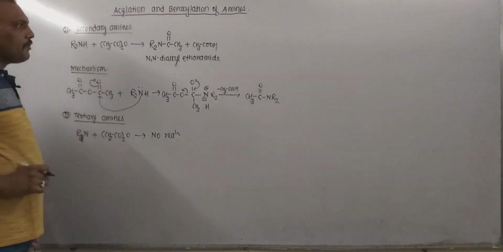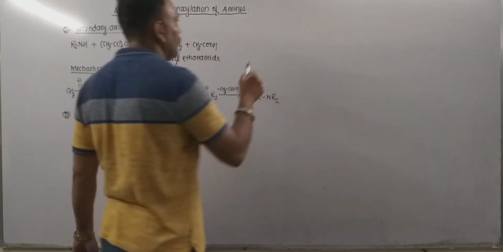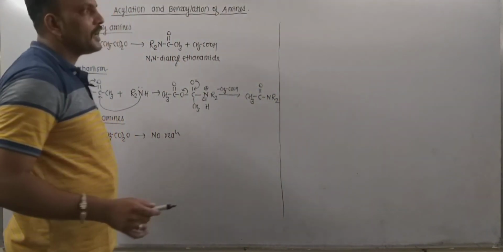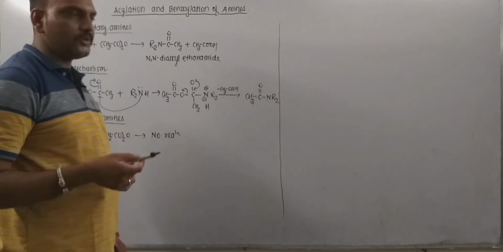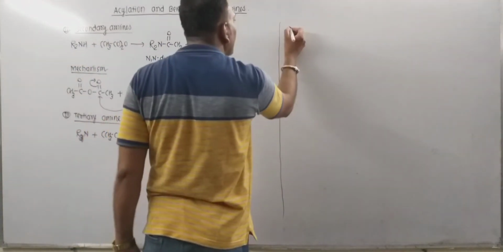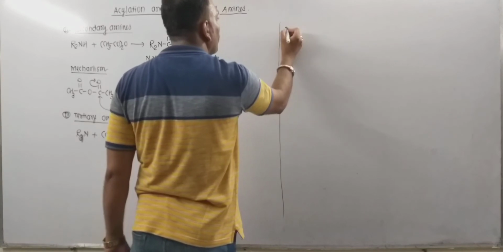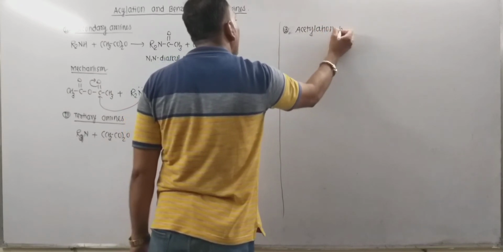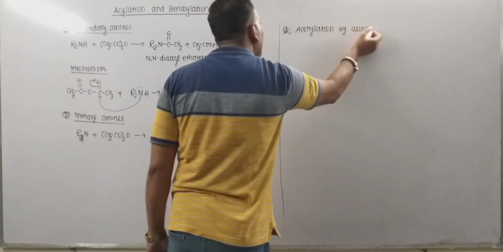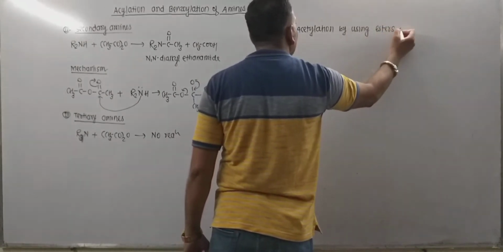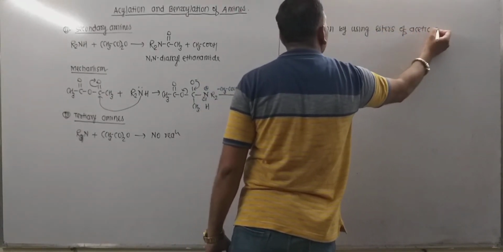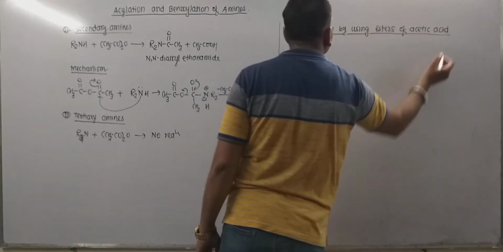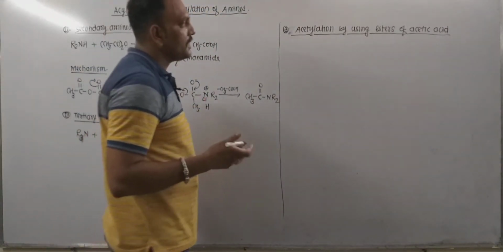Now one can bring about acetylation using esters also. Remember, acetylation can be brought about using esters also. So acetylation, the third very important thing, is acetylation by using esters of acetic acid. So amines react with esters of acetic acid like ethyl acetate, and thereby acetylation is attributed.